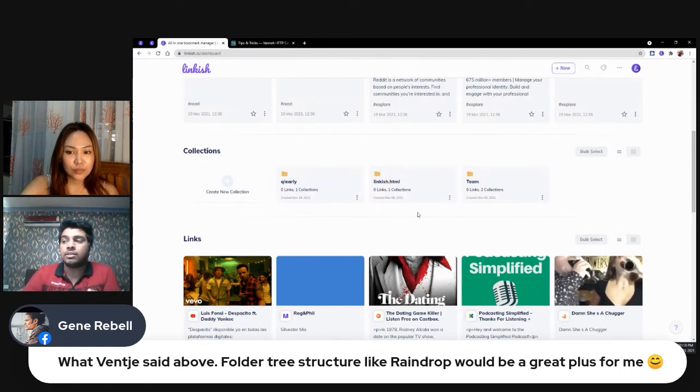We can add an option in case you want to have these collections completely, because everything will be available on this sidebar also. So we will have a poll, and we will do whatever the users think is best for them, because this product is for those who will be using it on a daily basis, and we want to give them the option to use it as they like, not as we think they would like. Yeah, that's good.